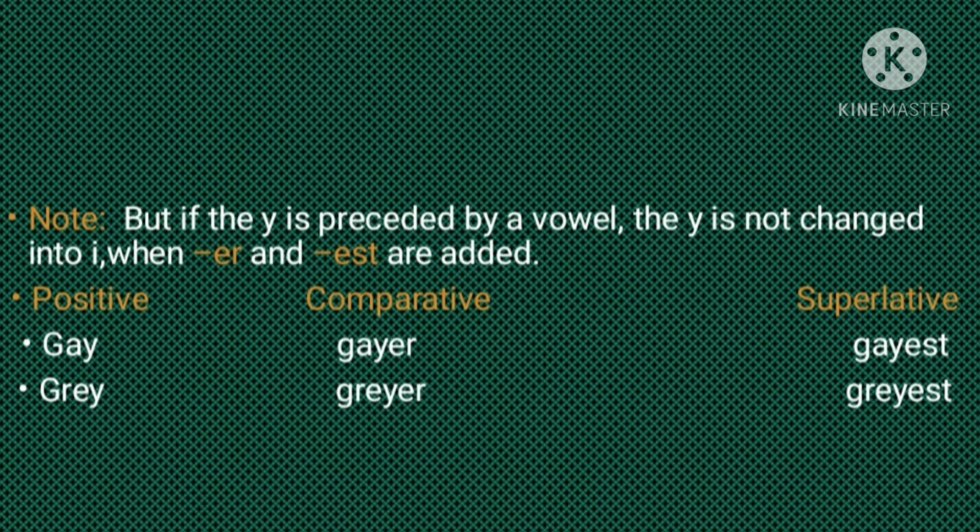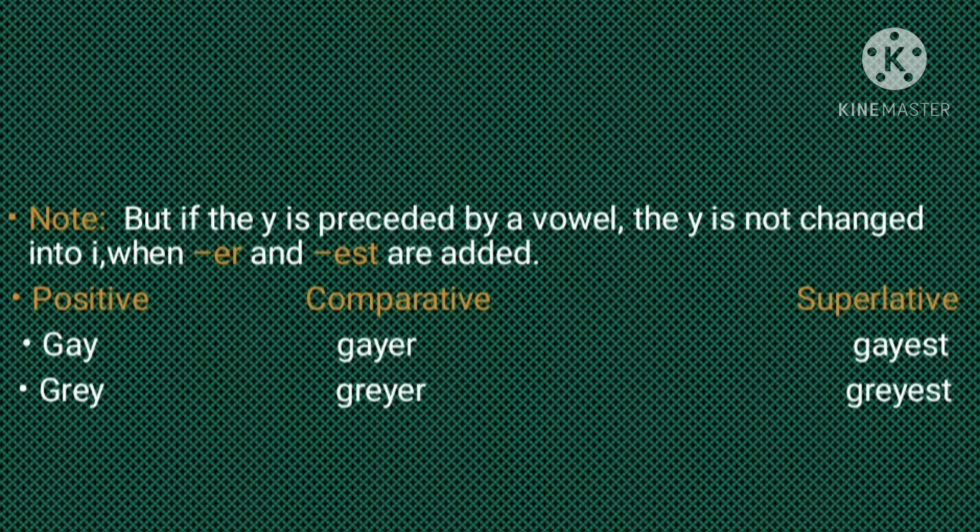Children, we have learnt in this table that if the positive degree adjective ends with Y, then we need to remove it, add I, and at the end add ER for the comparative, and EST for the superlative.